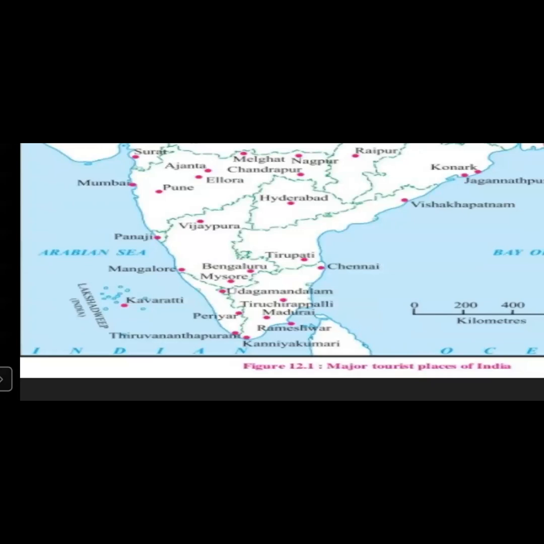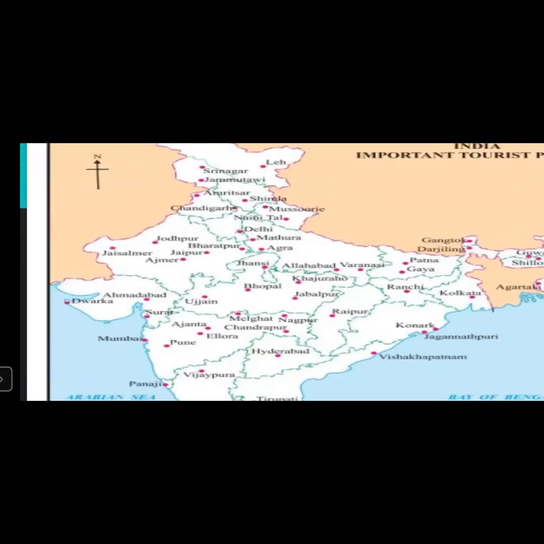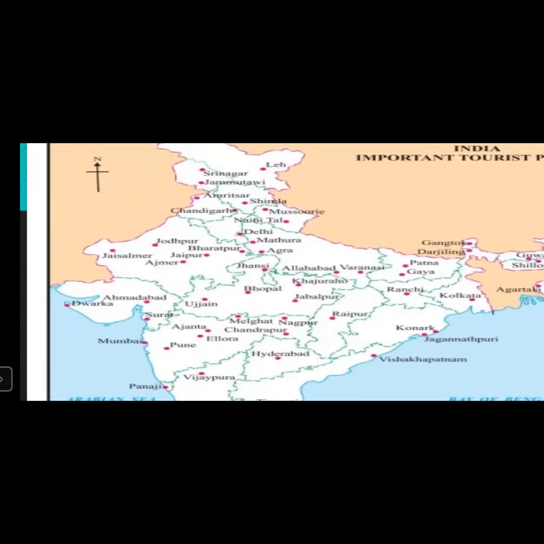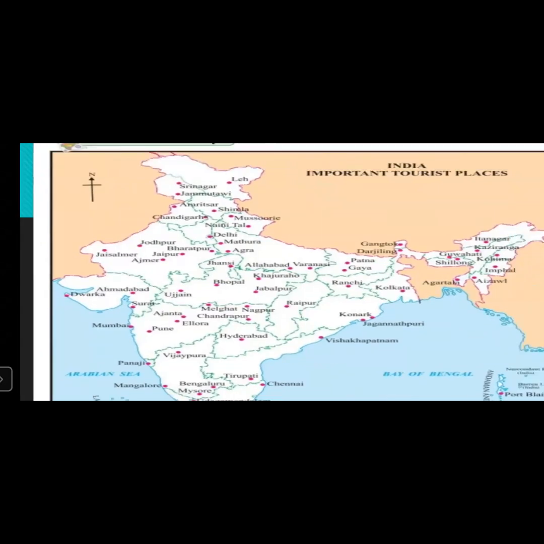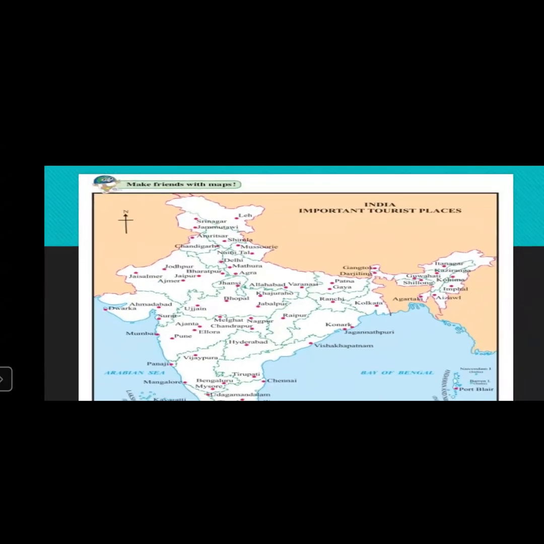So all these places are famous which lie near the coast. So we have learned about this map. You can see here lots of places are related to tourist spots, and you can select many places from here. Now let's go to the next part of the lesson.